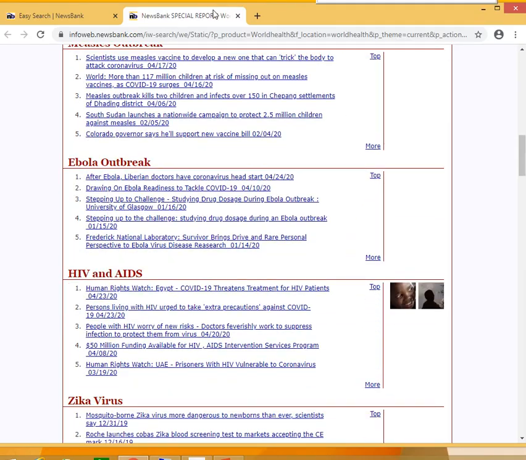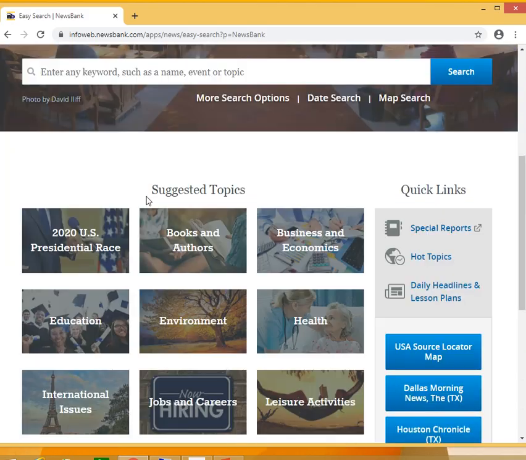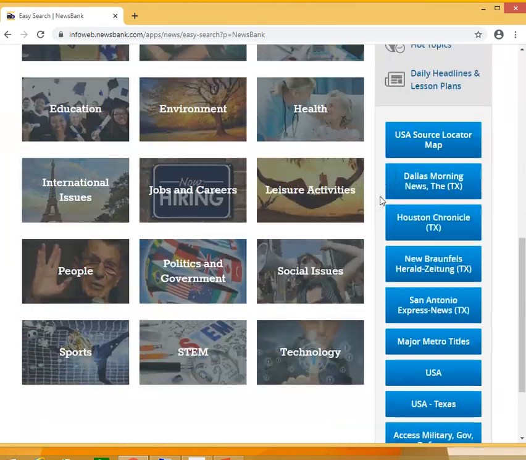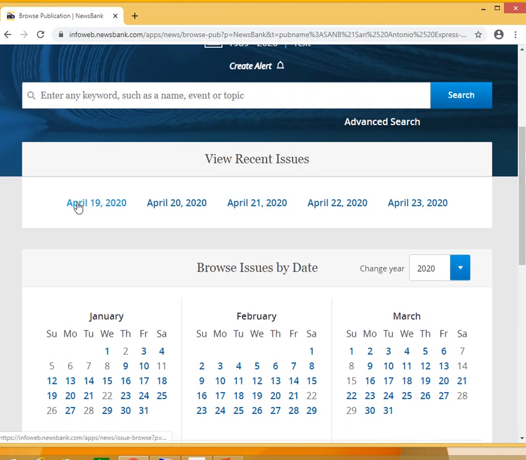Now let's say you just wanted to read your paper. You can go ahead and scroll down here if you wanted to narrow it in. So if you were looking for San Antonio Express News, you can just click here as a quick link. And then you can choose which issue it is that you want to read.